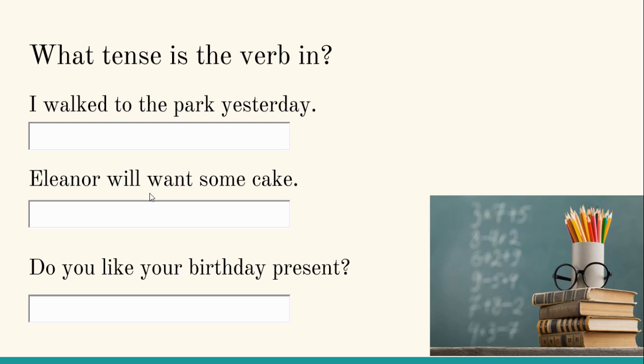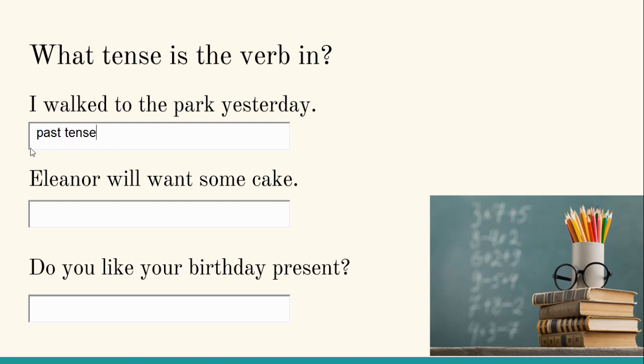So a good indicator of what tense a verb is is how it ends. Walked has this -ed on the end, and very often past tense verbs end in -ed. And we also have this indicator of yesterday. We know that yesterday was not today, and it's not a day that happens in the future. It's something that has happened in the past. So we know that this verb is in the past tense.